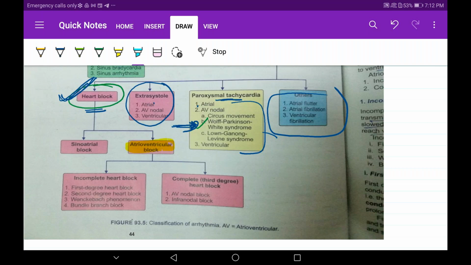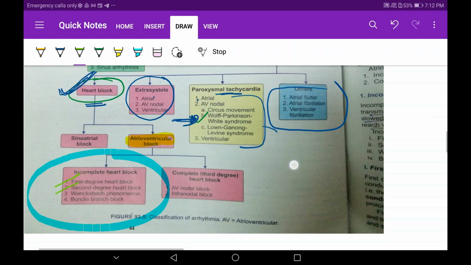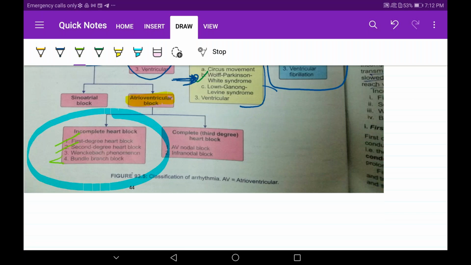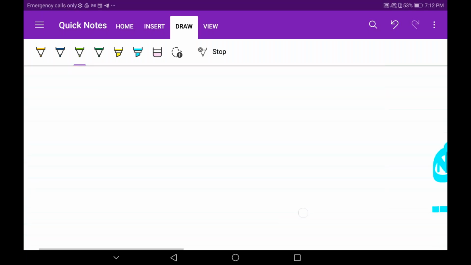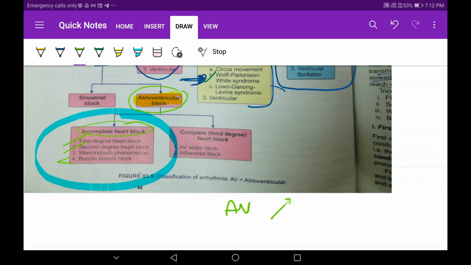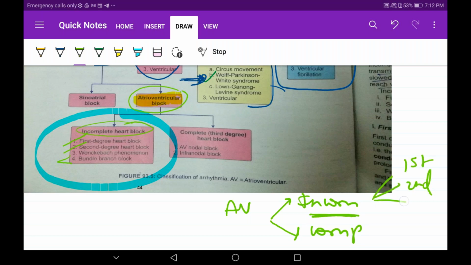SA node is over. Now over here, we are in the incomplete heart block. In incomplete heart block, what have we finished, guys? Yes, we have finished the first degree heart block. We have finished the second degree heart block. No need to worry. Now we have another two aspects, that is Wenckebach phenomena and bundle branch block. After that we will jump to our complete heart block. Sorry, I think I must have said incomplete heart block. It was for AV block we have finished. We were in incomplete and then complete. So in incomplete we have finished two, first degree and second degree. Now we have Wenckebach and bundle branch, then complete we will finish off easily.